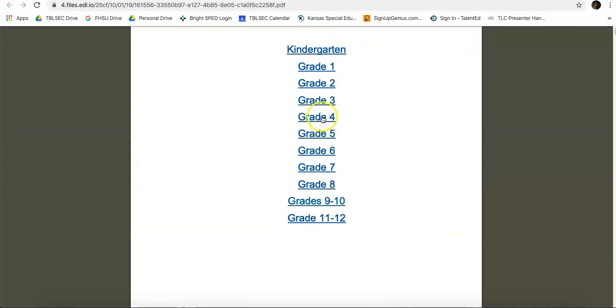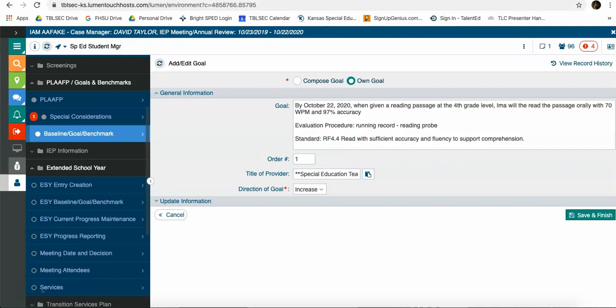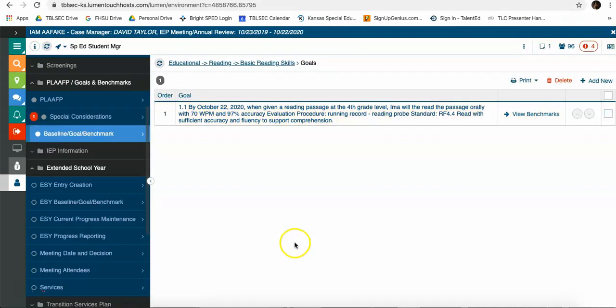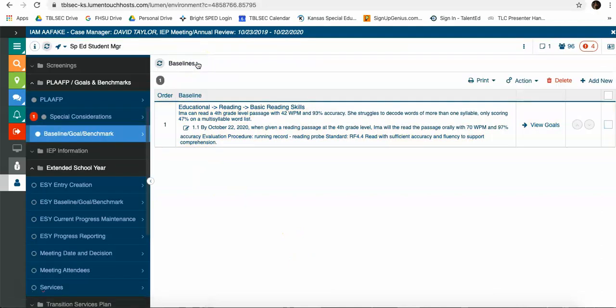You click on them, it opens the PDF. Click on the grade of your student, find your standard, copy and paste from there. When you're done, save. To go back, use this back line at the top. It does not have a cancel button.